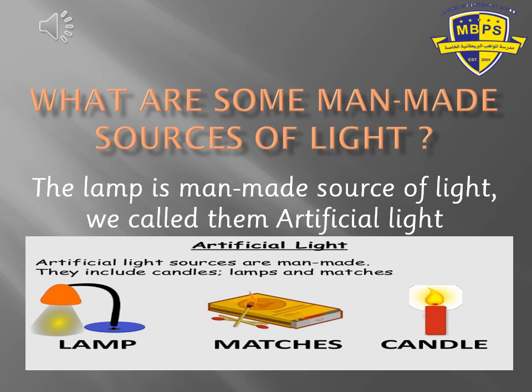Very good. So we have the lamp, it's a man-made source of light. And we said that we call the light sources that humans made artificial light. What do we call it? Artificial light. Can you repeat it? Artificial light. Thank you, grade 1.